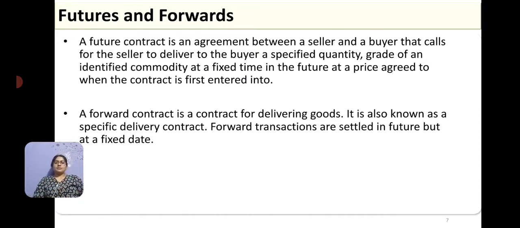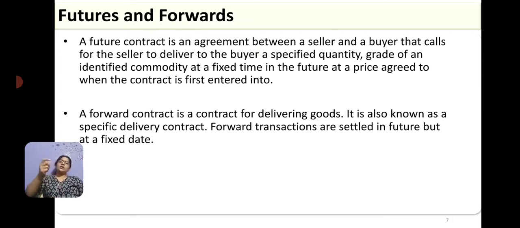Then what is the difference? Forwards could be like this for any commodity at any given point of time. It is like customized agreements or contracts between two individuals. But when it comes to futures, these are all standard contracts set by an authority, usually a stock exchange.